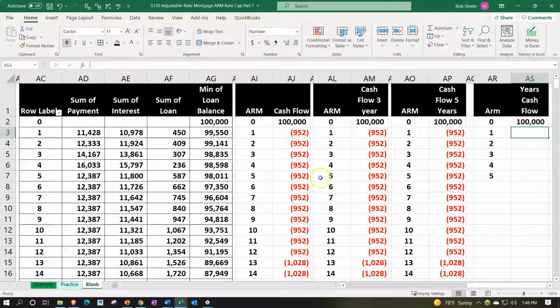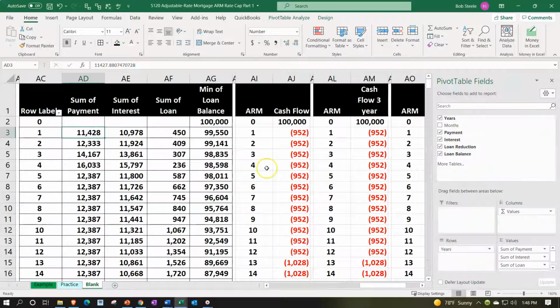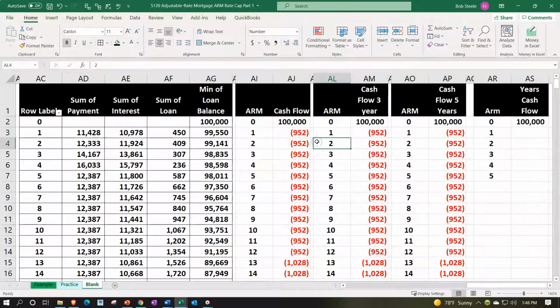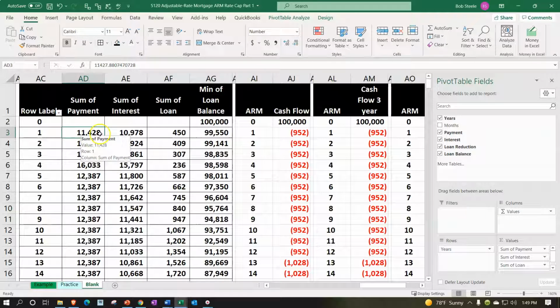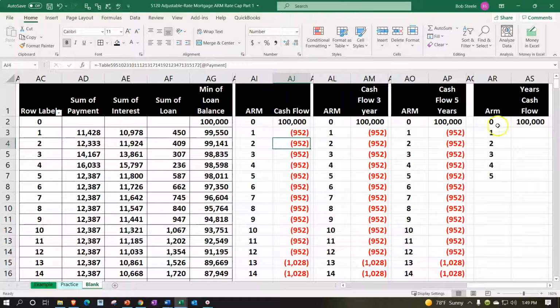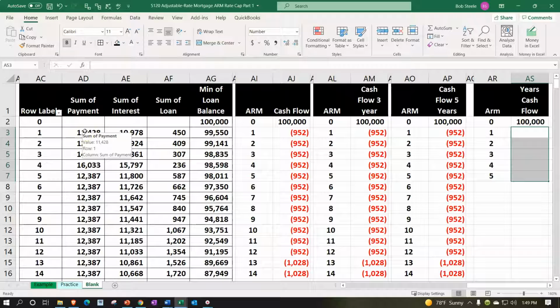and now we've got the yearly payments, which we can see on our table here for the 5 years. So the sum of the payments is 11,428. I want to pull that information over to the right side, but I don't want to reference the pivot table, because then when I change the data, it might change our data over here and mess up the scenario. So if I'm using the pivot table, I have to use hard-coded numbers. I also want them to be negative when I put them here, and they're positive over here. So here's our little tricky thing.